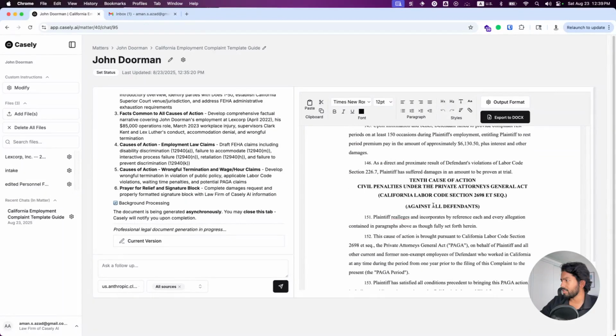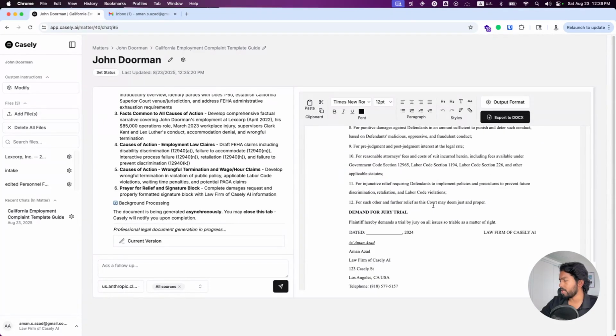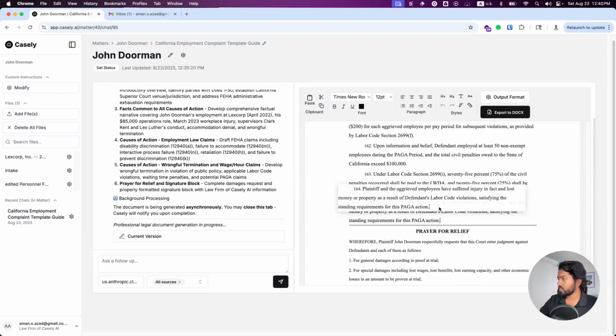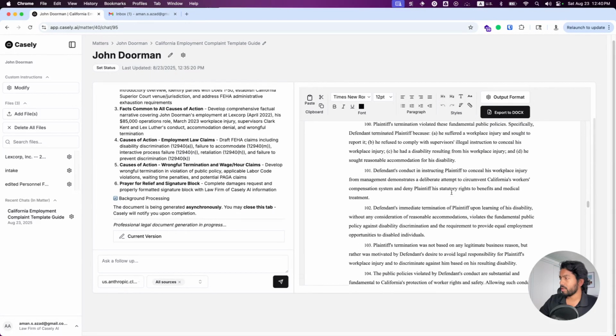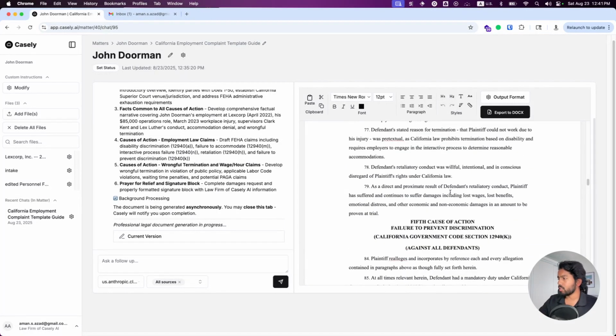Okay, so we have 8, 9, 10 causes of action. We've got our prayer for relief, and then we have our signature block here. So we noticed that it generated a bit overzealously, right? We don't necessarily need 10 causes of action. This is a non-deterministic system. AI will work as it understands and sees fit, so during the generation, it got overzealous with generating causes of action.